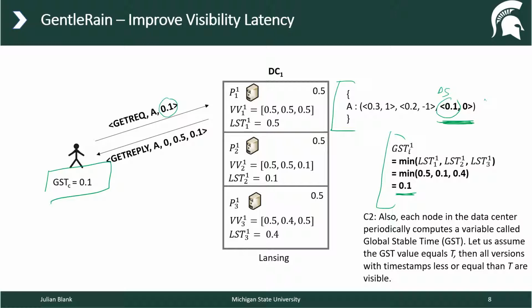So again, the reason was just because one data cluster was slow, this is an issue. Actually, it's because this value here, which came from data cluster 3. So the GST stays low if one data cluster is slow. So Gentle Rain depends on not having a large clock skew also among data clusters, because the GST is just a scalar.